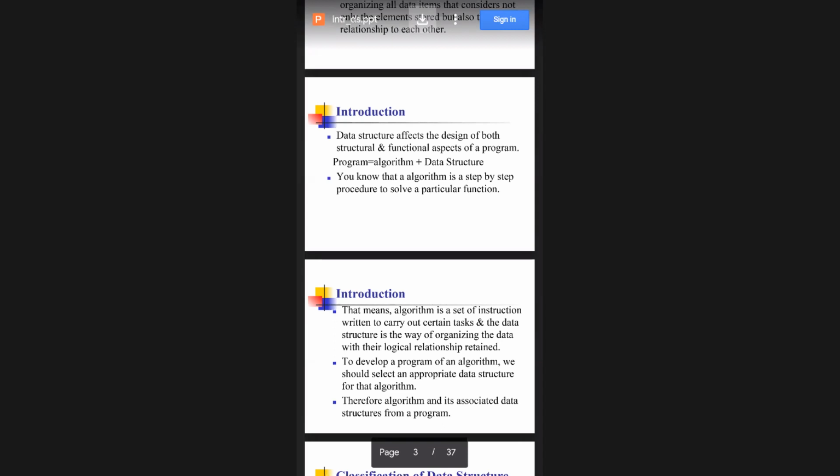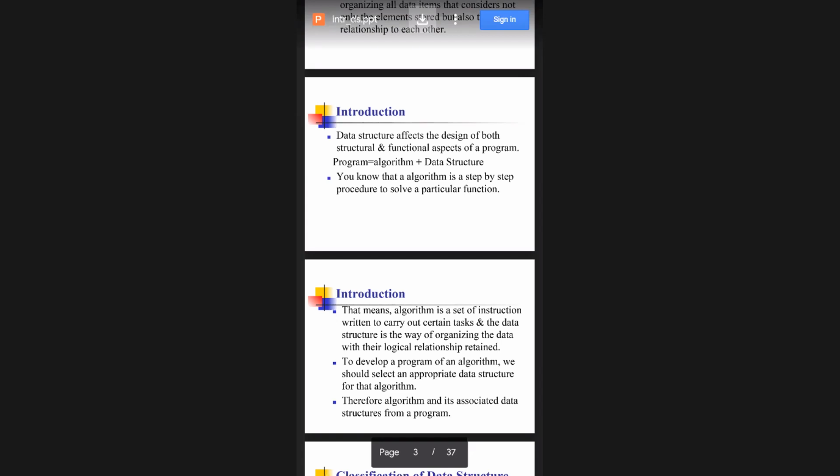It is divisible by itself and 1. As a programmer, what will you do if I ask you to write a prime number program using C language? Write an algorithm, ma'am. Correct, that is a good habit.